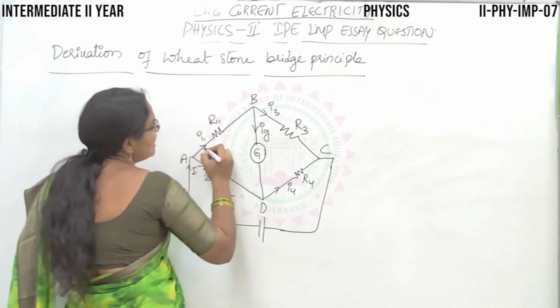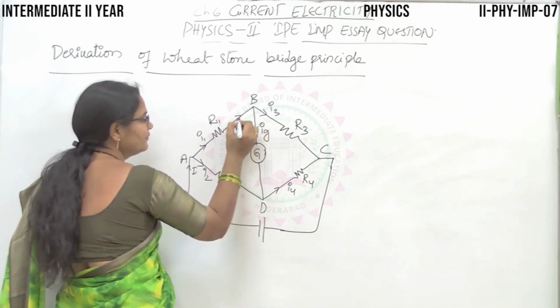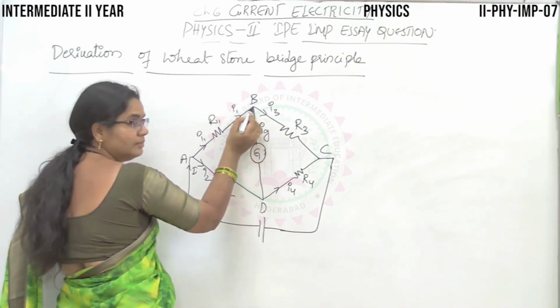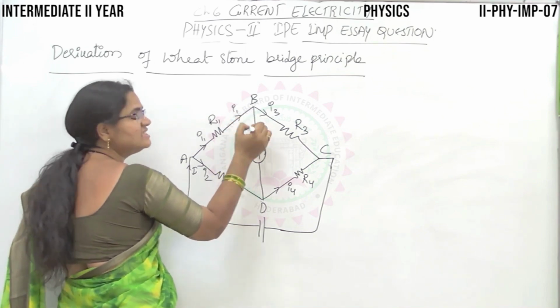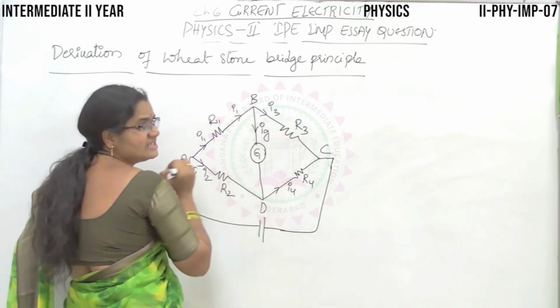And I1, after flowing through the arm AB, reaches the node B, and at B again it gets divided into 2 parts, that is I3 and IG.